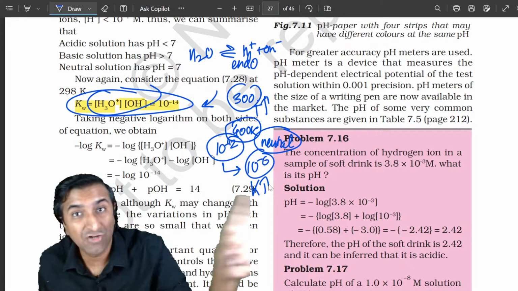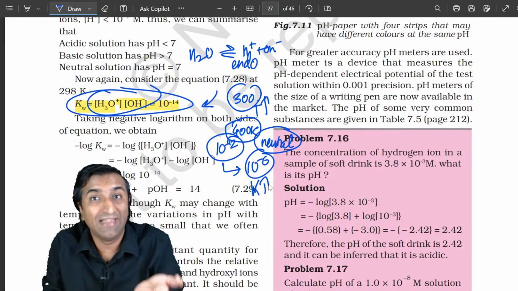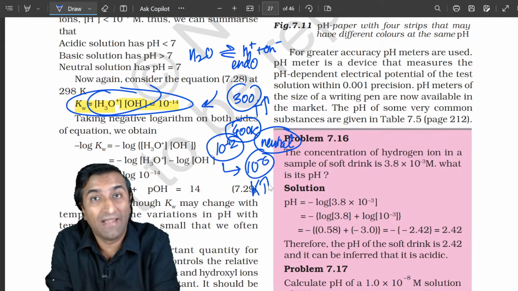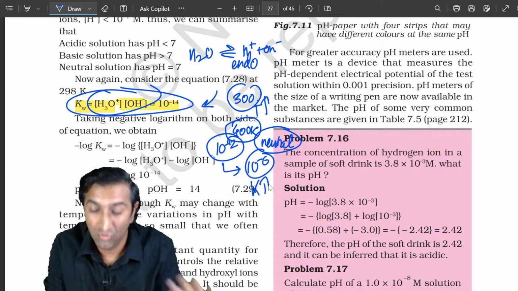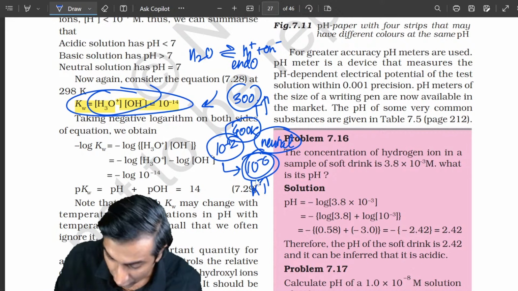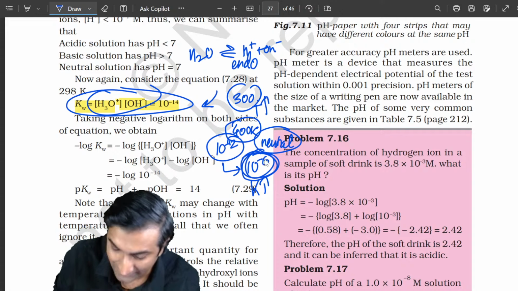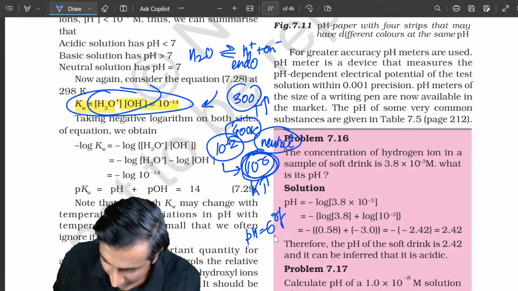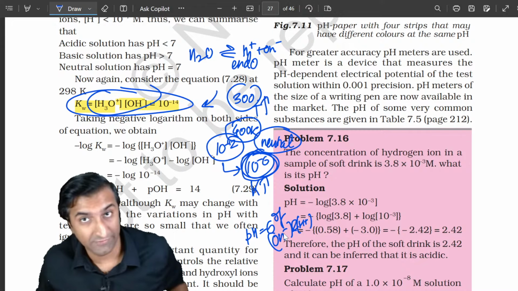Now that does not mean that the solution is not neutral. Neutrality is decided by the balance of H plus and OH minus ions. If these two are balanced, then it's still going to be neutral, which means the concentrations will change. It won't be 10 power minus 7 anymore. It will be something higher. So if the pH is 6 for both, say OH minus and H plus ions, it is still neutral because both concentrations are the same. Okay?